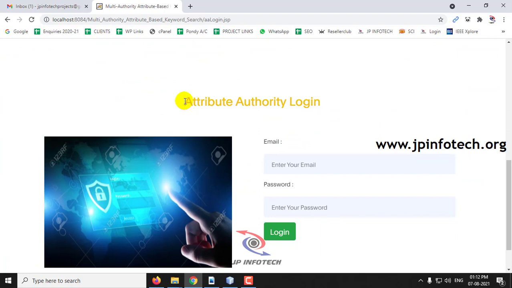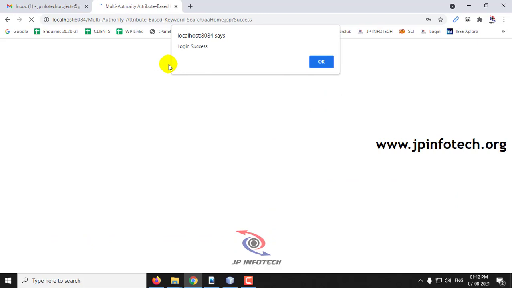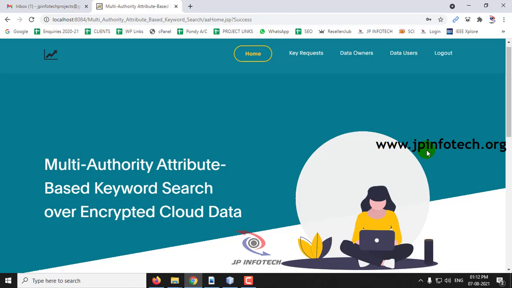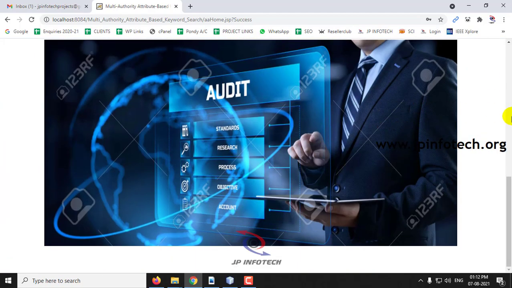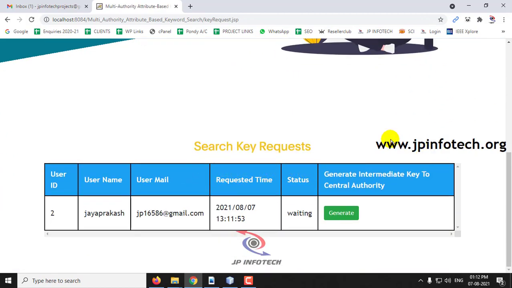So this is the attribute authority login part. Let me log in with the attribute authority details, and once the details are entered, the login is success. Click OK. So now you can see the welcome screen for the attribute authority, and here you can see the options of key request, data owner, data user, and logout. So first let me go to the key request part. In the key request part, you can see that a search key is requested from the data user named Jayaprakash, user ID 2, with the email ID, requested date and time, and you can see the status is waiting because it has not been approved yet.